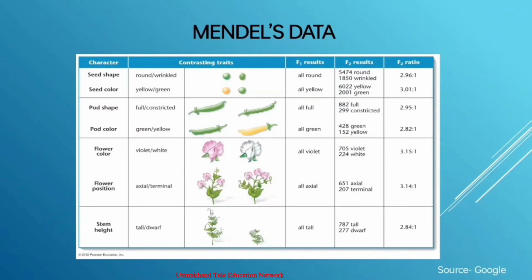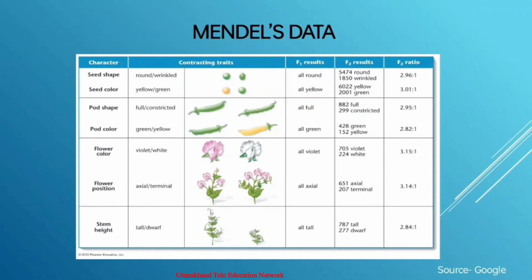About the other types of characters, like seed shape and seed color, he got all round shape in the F1 generation and all yellow, and pod shape all full, pod color all green, flower color all violet in the F1 generation, and flower position all axial in the F1 generation. For stem height he got F1 results all tall, and the F2 results are also shown, and the ratio is also given.